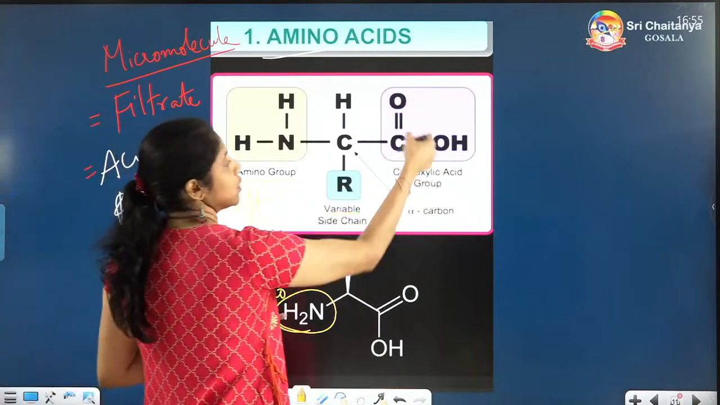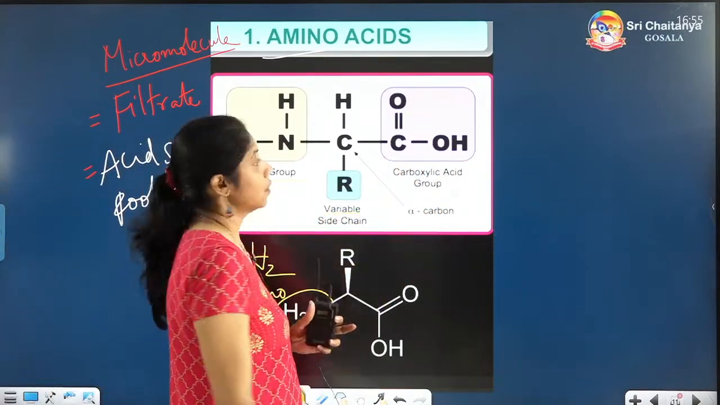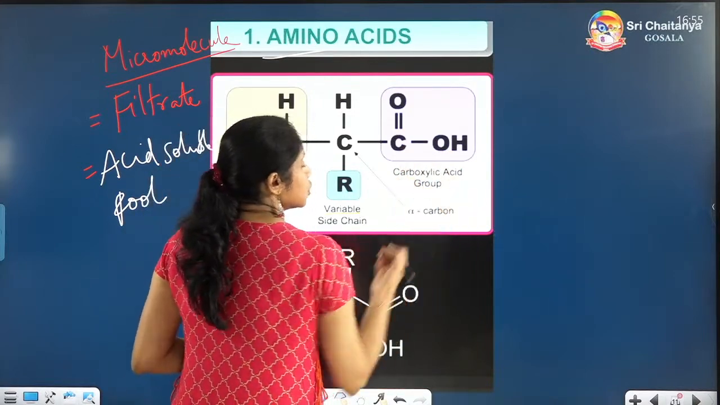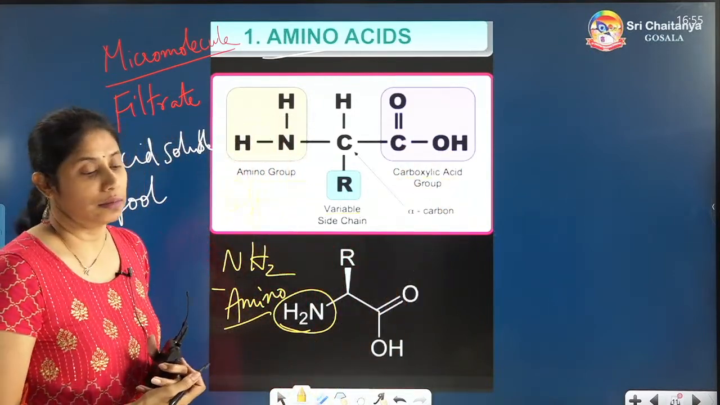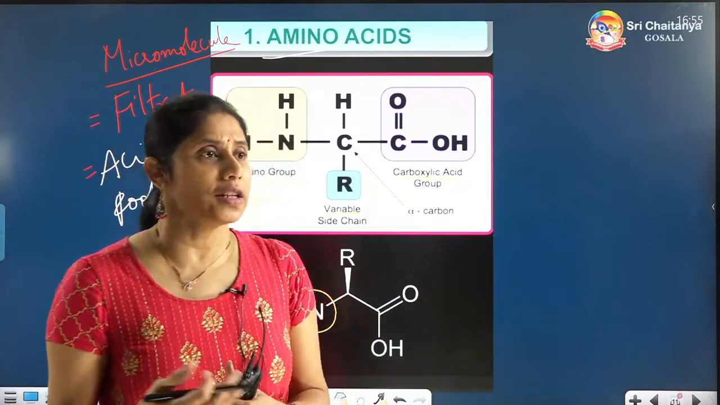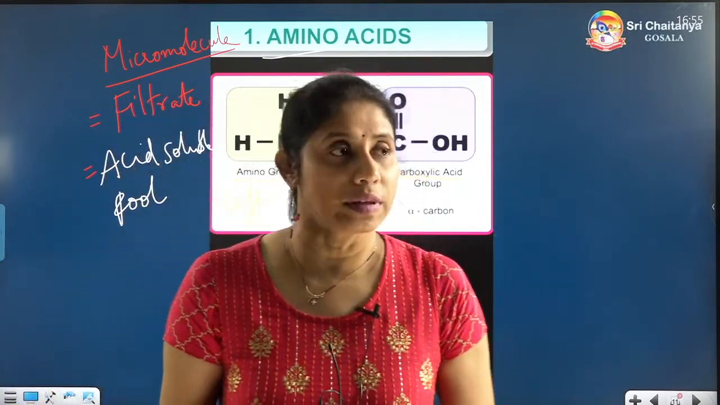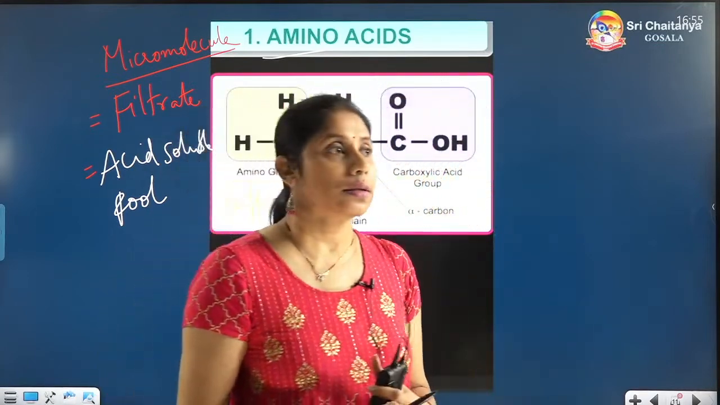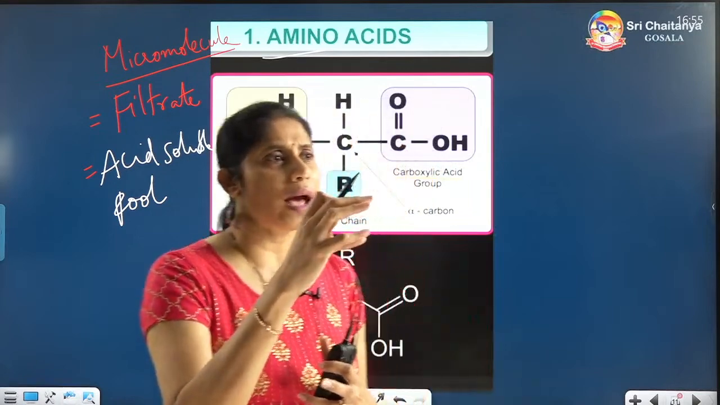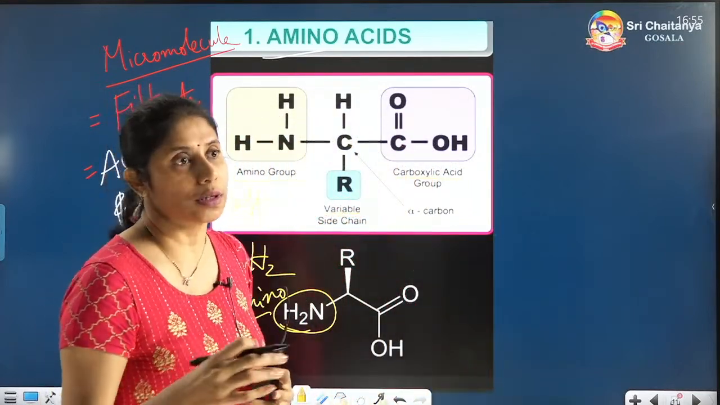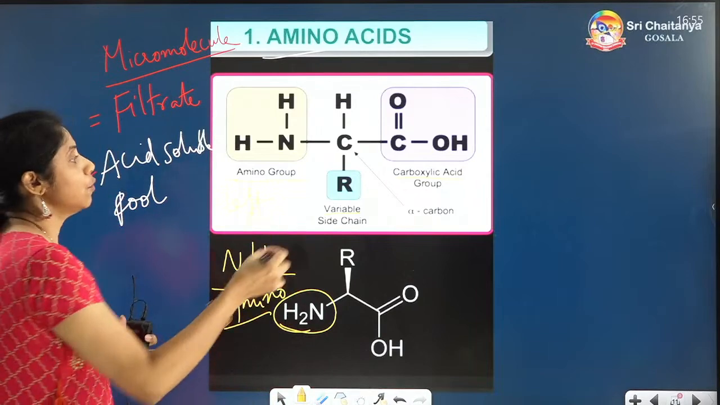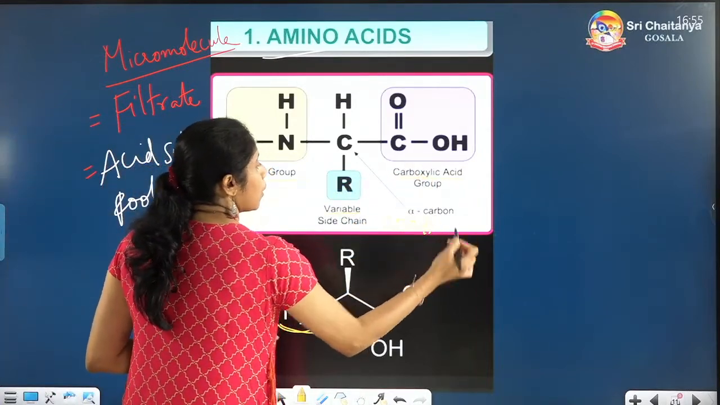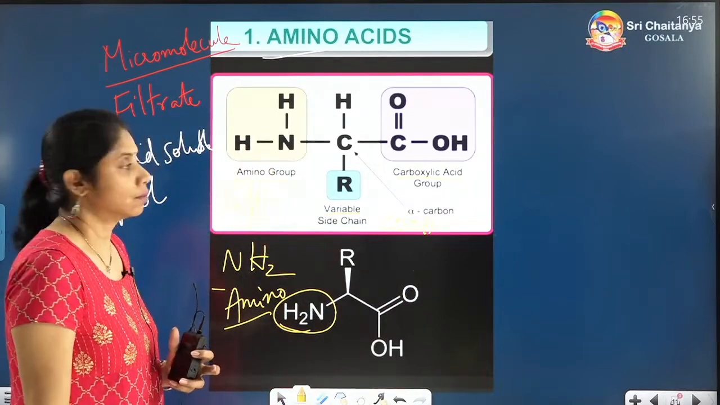Now, COOH means carboxylic acid group. This is the functional group for the carboxylic acids. In chemistry, you will be learning like acidic group is there, COOH, aldehyde group is there, CHO, then ketone group is there, C double bond O, like that you will be having in chemistry so many functional groups. So in that functional group, COOH is the one which is called as carboxylic acid group.